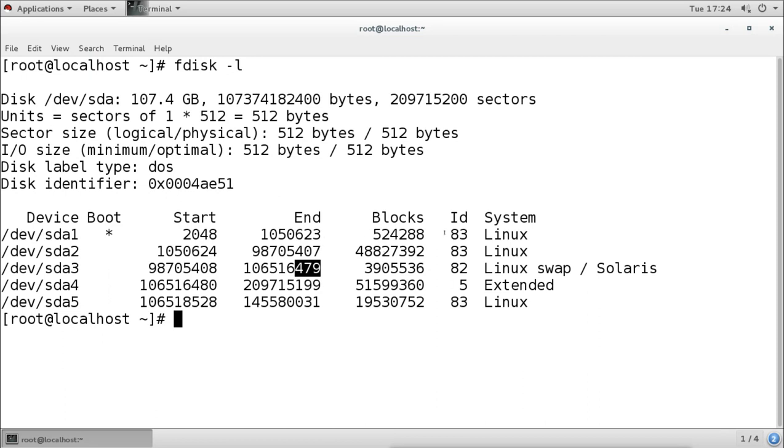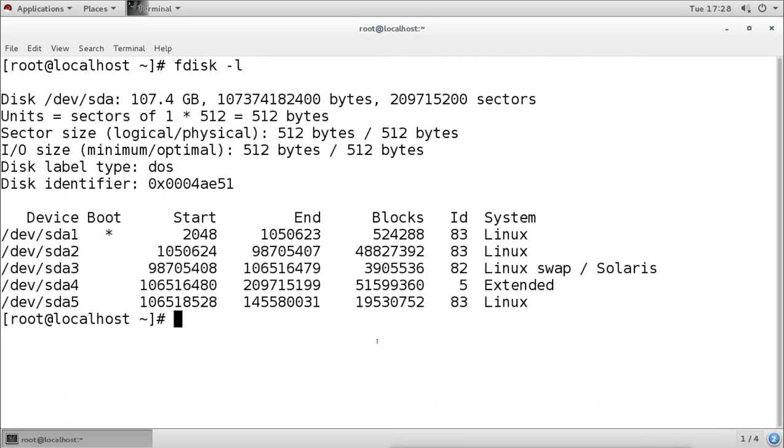Then it shows you the type ID, and 83 means it is a normal Linux partition. We can know the partition type by the name. This is the system type, but for the system it is an ID. So for the system to understand the partition type, it can understand by this ID. So 83 is for the normal partition. If we create a swap partition, it is 82. There is one more partition type called extended, and its type ID is 5.